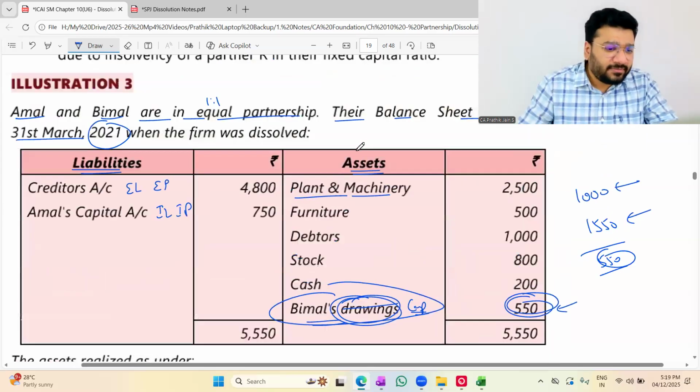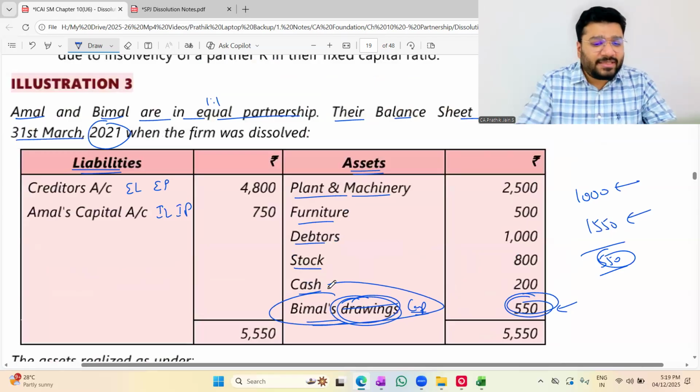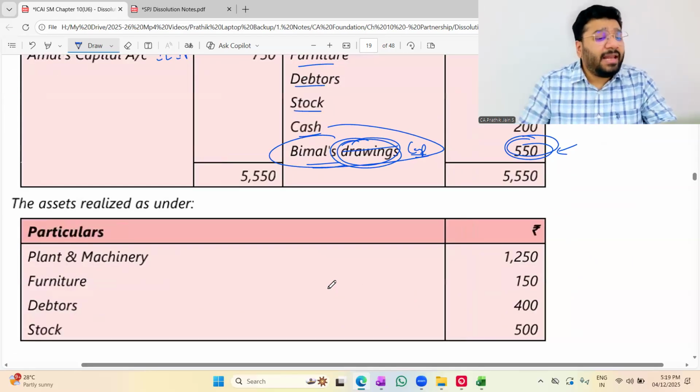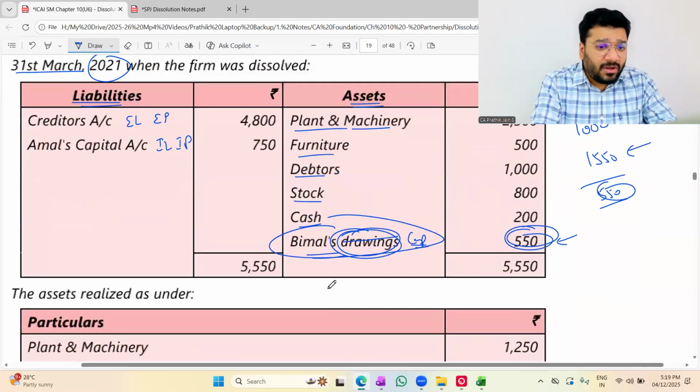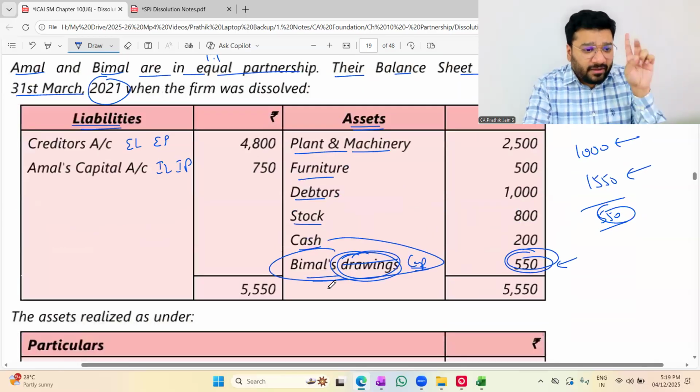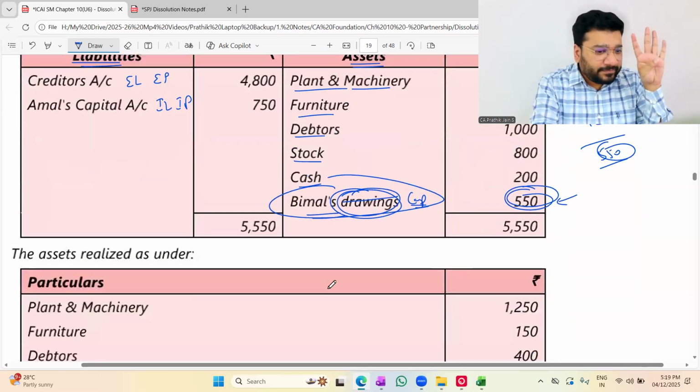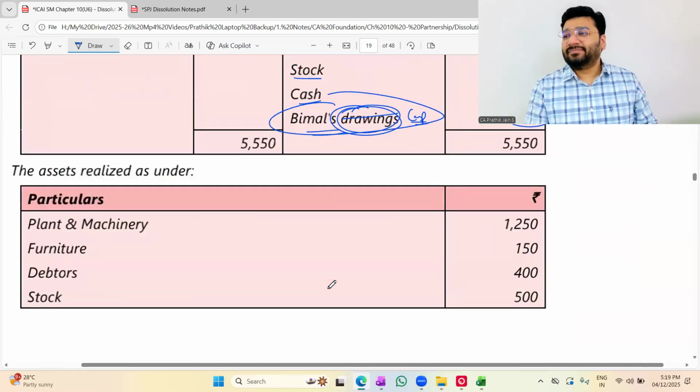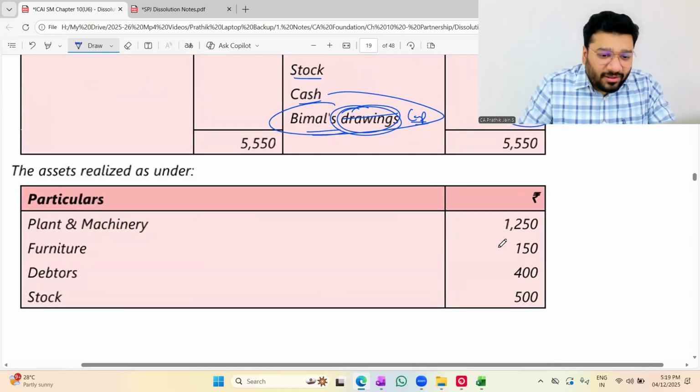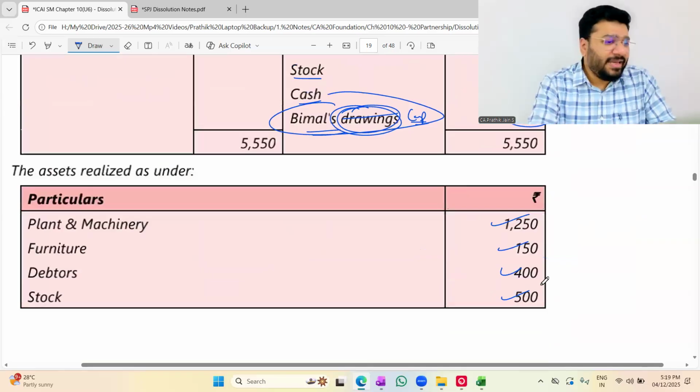Anyways, what is it for us? Furniture, debtors, stock, cash are given. Okay, assets realized are given. Let me check here whether all assets are realized or not. We have plant, furniture, debtors, stock. Are all 4 there? They have given all 4, cheating. All 4 realized. Anyways, what is it for us?